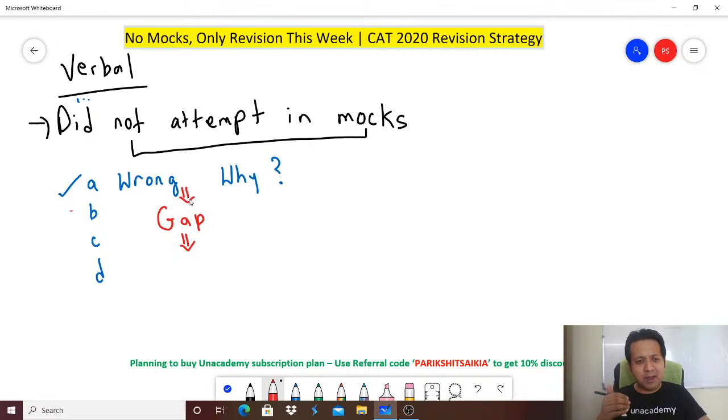Remember, in verbal, I wouldn't say quantity matters. I would rather say quality matters. There is no point trying to solve another 100 comprehension passages in these last 6 days. Rather, try to solve another 50 passages. Probably I won't say 50, that is also too big a number. Probably 5 comprehension passages per day makes it around 30, or if more than that, 30-40 passages these last few days. But stress on that why part.